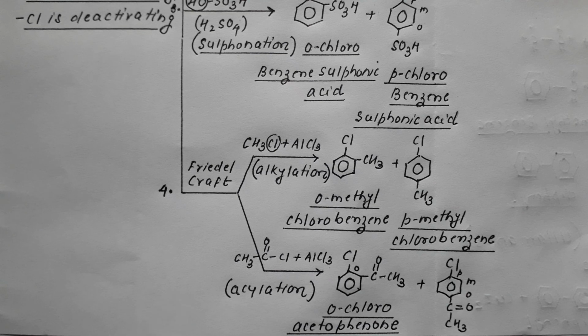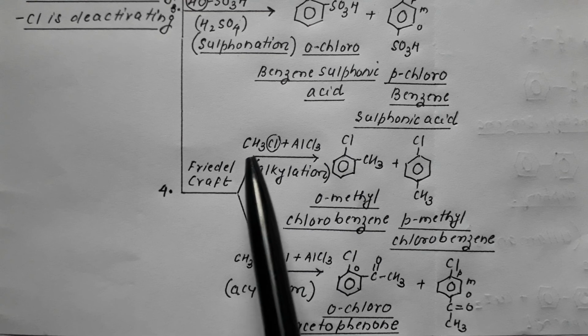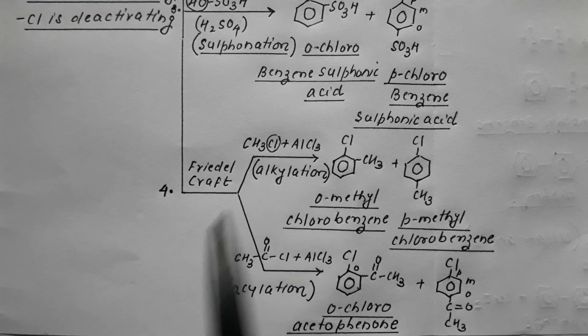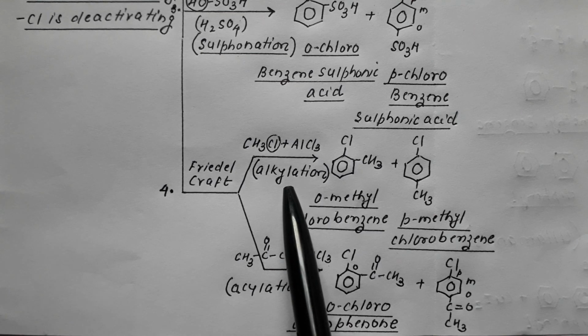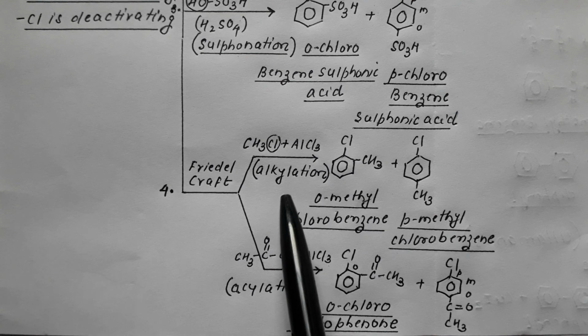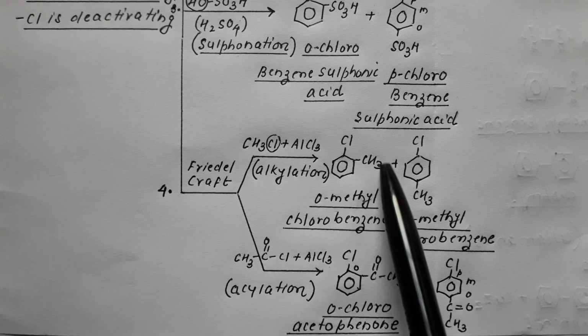So when chlorobenzene is made to react with methyl chloride in presence of AlCl3, it undergoes alkylation. One of the H gets replaced by methyl.